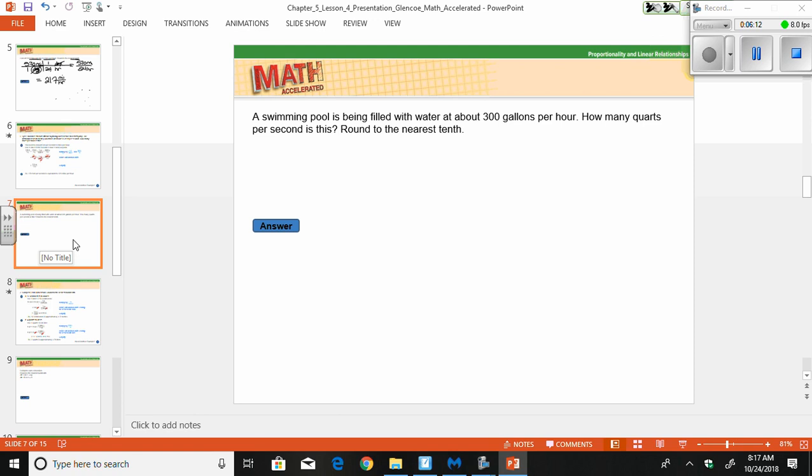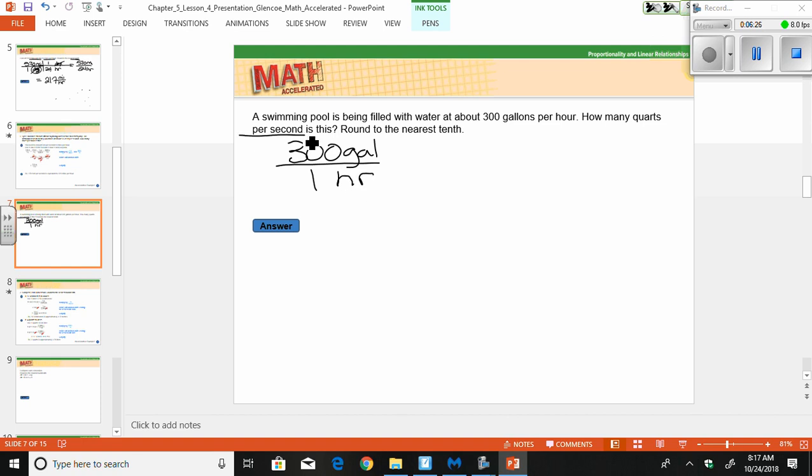A swimming pool is being filled with water at about 300 gallons per 1 hour. How many quarts per second is this? Well, there's 4 quarts in a gallon. That's my first one. I want to get rid of gallon, and I want to go to quarts. So there's 4 quarts per 1 gallon.